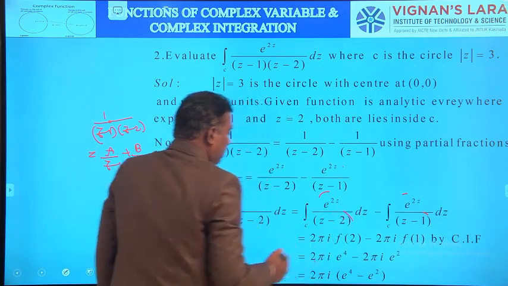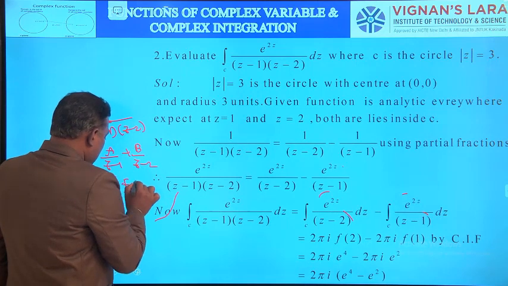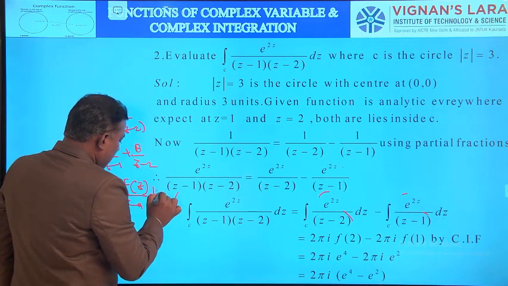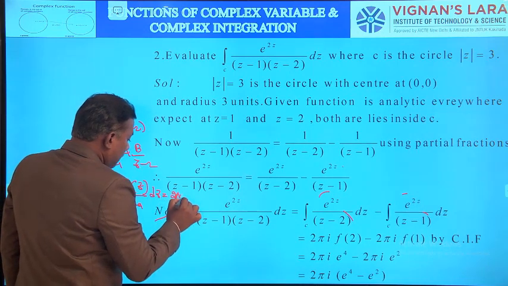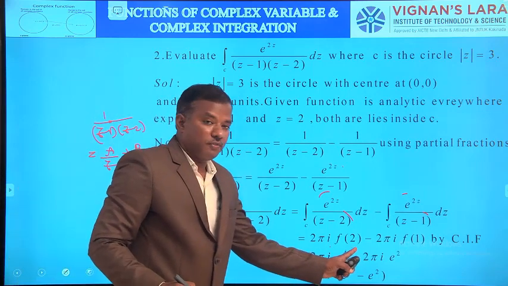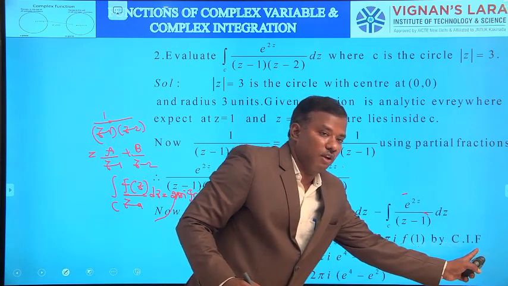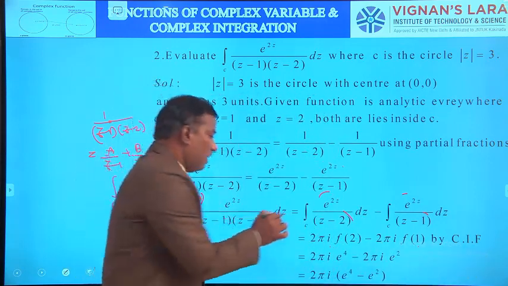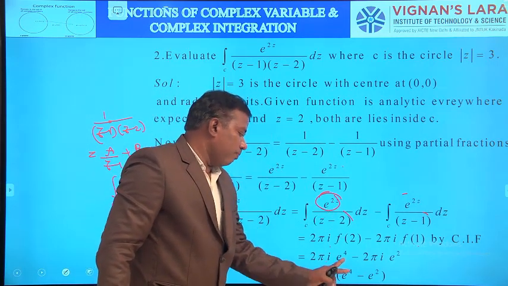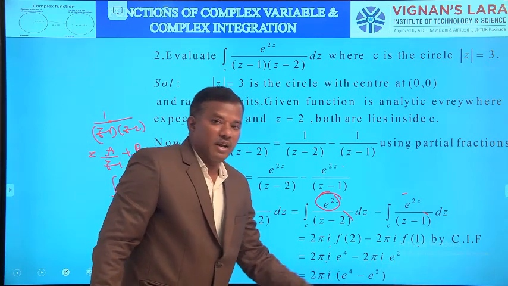Integral over C f of z by z minus a dz is equal to 2 pi i into f of a. So in the first case a value is 2, so 2 pi i into f of 2. In the second case a value is 1, so 2 pi i into f of 1, by Cauchy's integral formula. What is f of z? The numerator value, e power 2z. So 2 pi i into e power 4 minus 2 pi i into e power 2. Then it is 2 pi i into e power 4 minus e square.